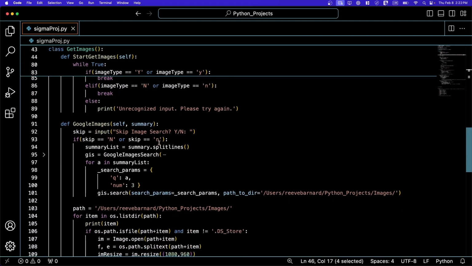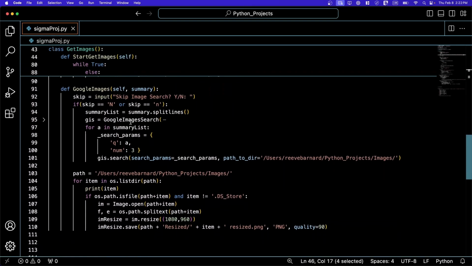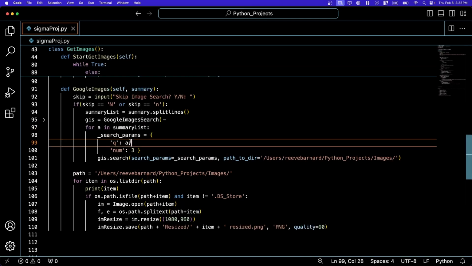And then if you choose to continue with image search, then it sends it to this Google Images scraper, which asks if you want to do the image search. And if you do, then it uses the summary you gave it, and it splits each line into a list. And then it uses each of the entries in the list and searches for that in Google Images. And it takes the first 3 results in Google Images, and then it downloads them.